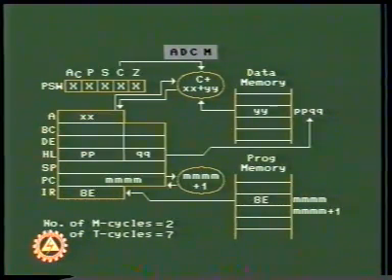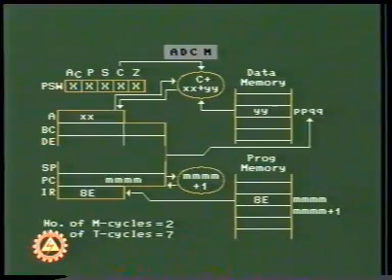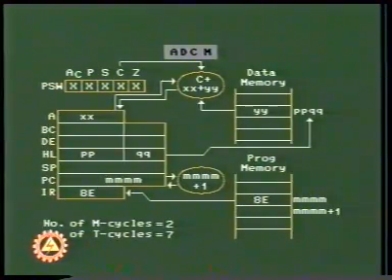In the ADC M instruction, the register pair HL contains PPQQ, which is the memory location from where the data YY is picked up, and this is added to the contents of the accumulator along with the binary value of the carry flag. The resultant, that is XX plus YY plus C, is stored back in the accumulator.